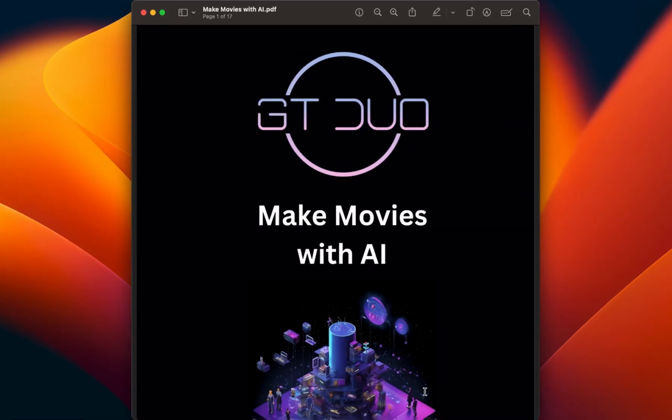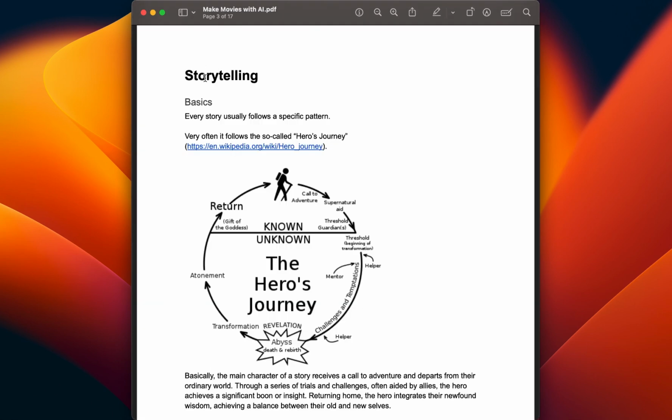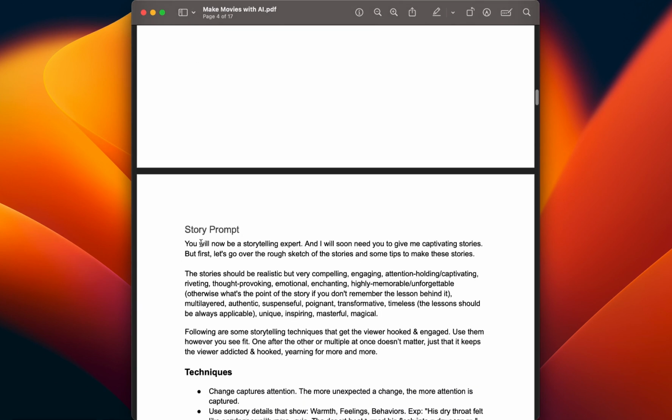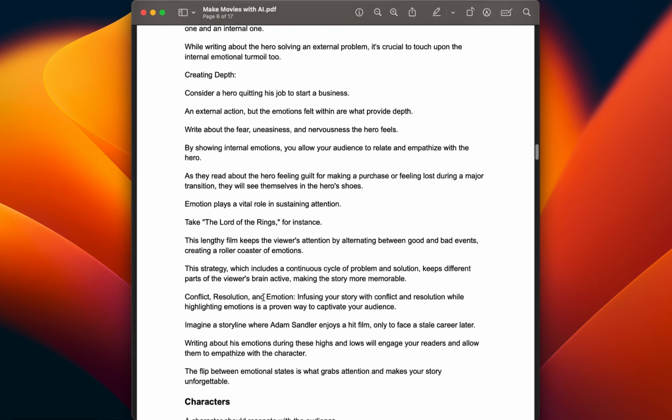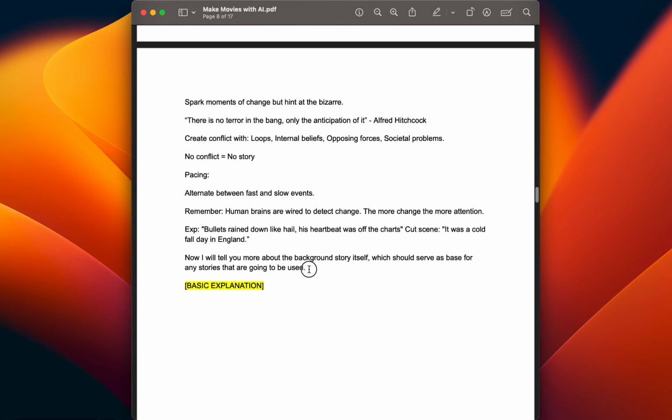In order to make this process easier for you, I created a simple PDF with some prompts you can easily use in order to create your story with ChatGPT. So there's a chapter called storytelling, and it gives you the basics first here, and then afterwards it gives you the prompt you can use. So you can simply copy all of this, scroll down, it's quite long up to here, and then you can write in a basic explanation of what you want your story to be like.